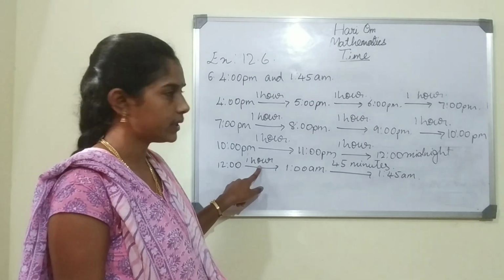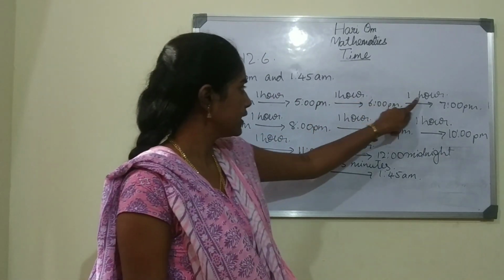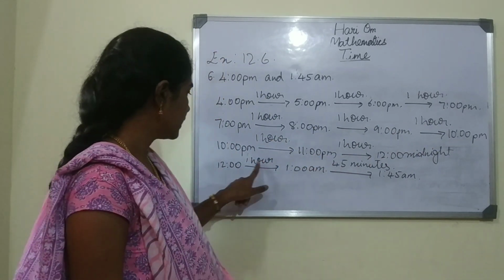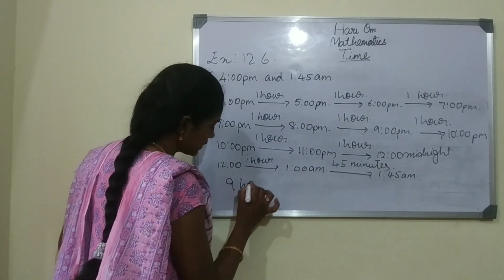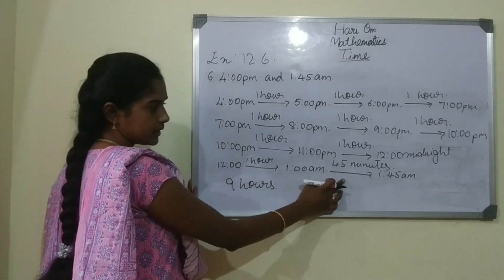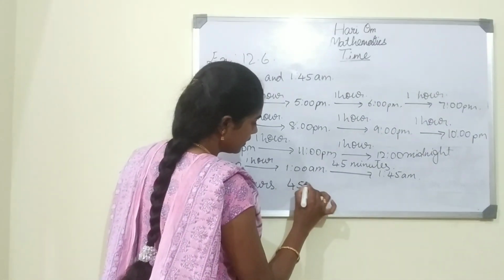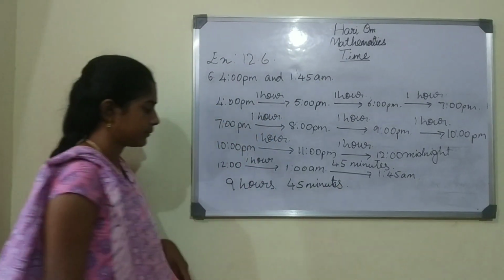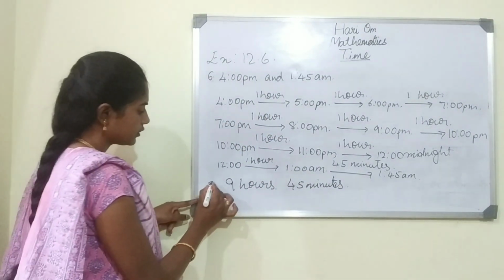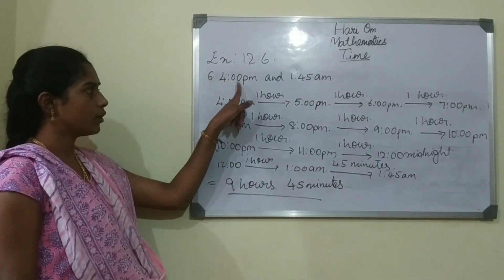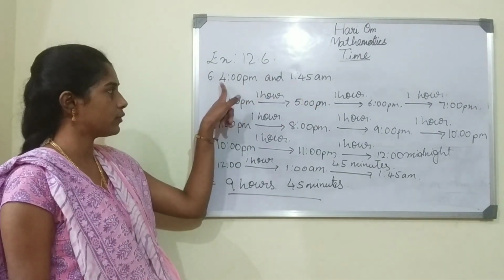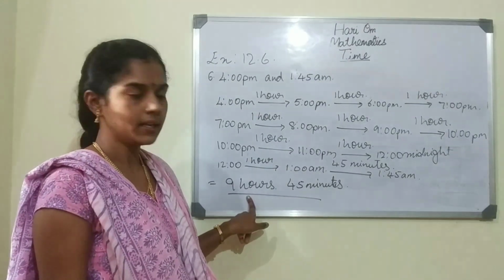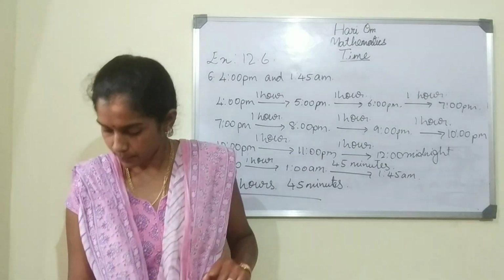So 9 hours. And how many minutes? It is 45 minutes. So the duration between 4 p.m. and 1:45 a.m., the answer is 9 hours 45 minutes.